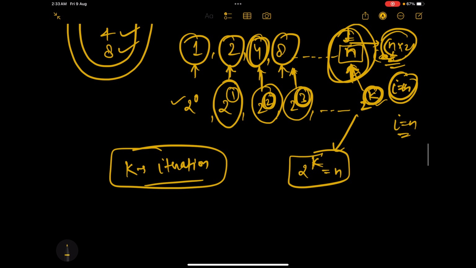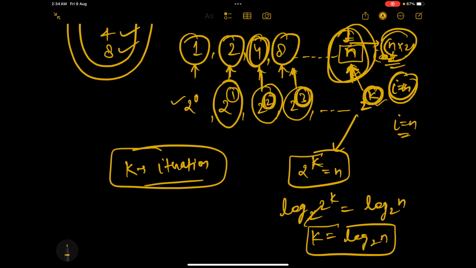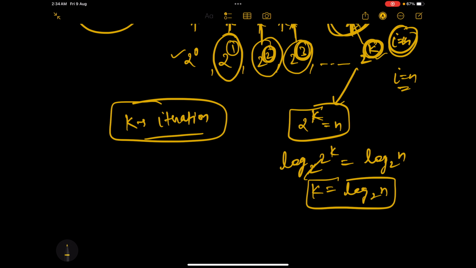Now do one thing. Take the log base 2 on both sides. So this will become something like this. Now this is the property of log. This will be cancelled out and this will become k. And hence k will become log n base 2. Now let me write it like this. So k is equal to log n base 2.